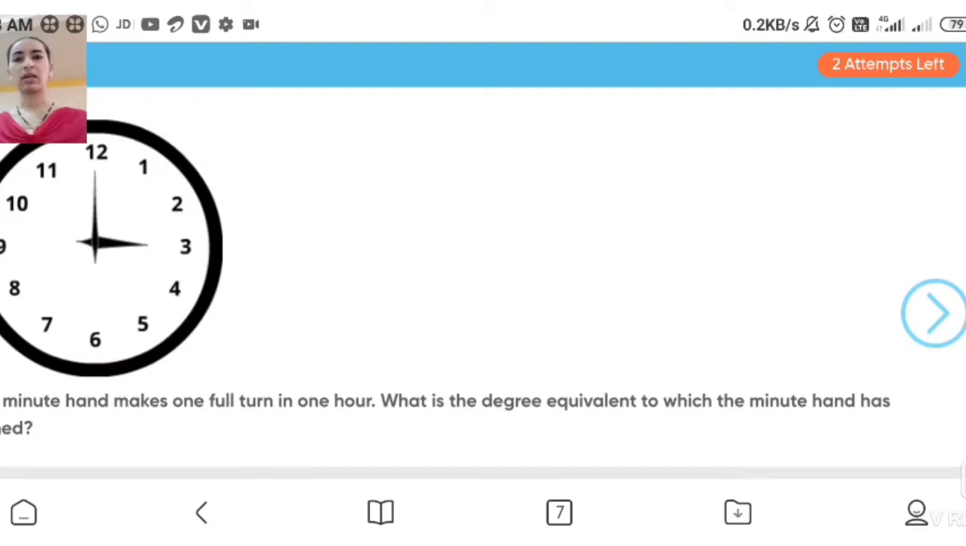And which types of angles are there? Acute angle, obtuse angle, then reflex angle, then right angle, complete angle, zero angle, straight angle. These are the types of angles. Yes students, and you know all about this.